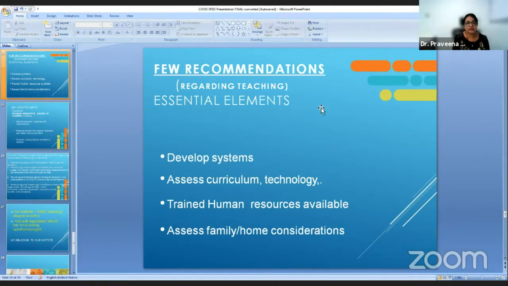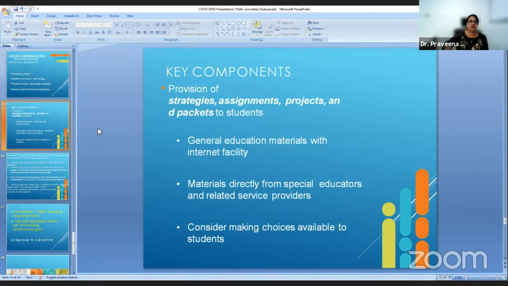A few recommendations regarding the teaching, that is the essential element. We have to develop a system for teaching, assessing the curriculum and the technology. Trained human resources should be available. Assessing the family, that is, assessing the environment where they are being taught, or the family background where they are sitting and studying. And the keynotes are the provision of strategies, assignment projects, and packets to students should be given.